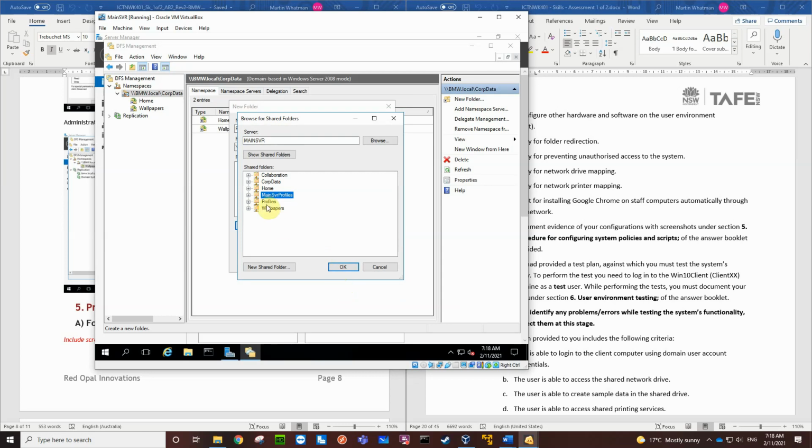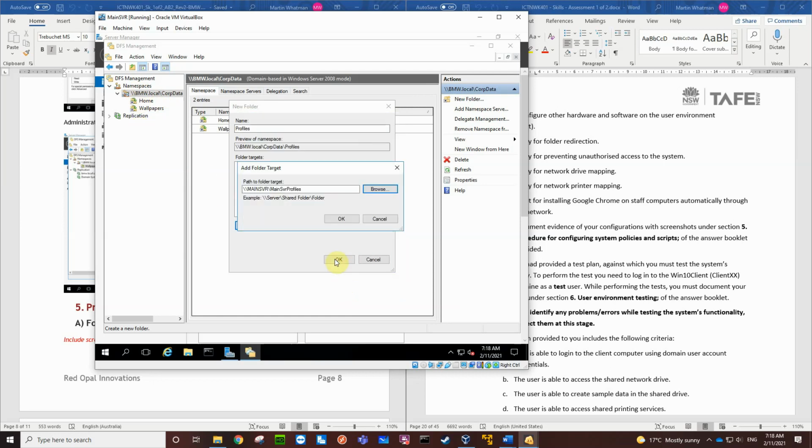Oh, there is a folder there called profiles, which I must have created before. Anyway, so this is going to be called main server profiles. I could have just picked that one. Anyway, it doesn't matter. So there is a profile share on the server, but it's not actually in this namespace. So this namespace has a profiles called main server profiles now. So I'll have a choice of places to actually place the profiles. That's interesting.